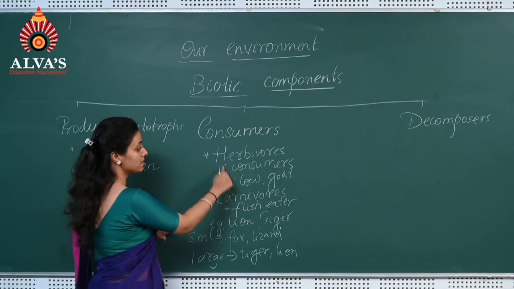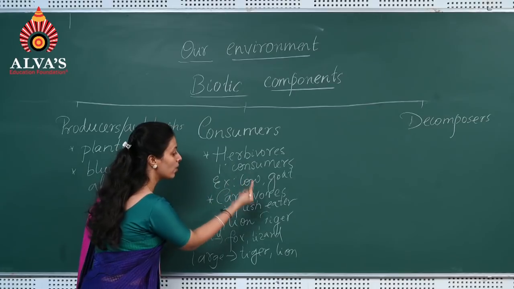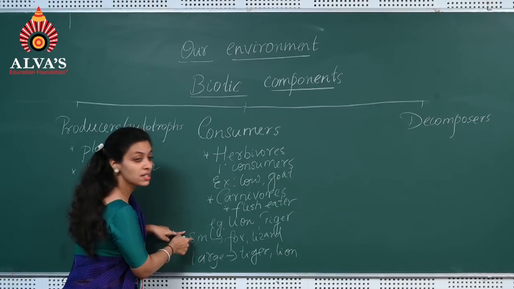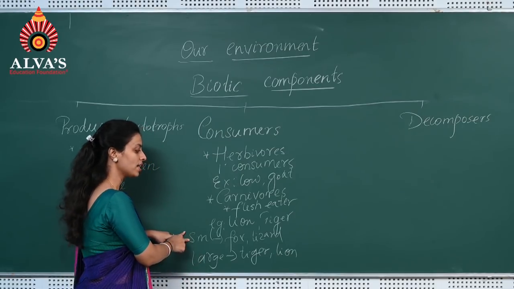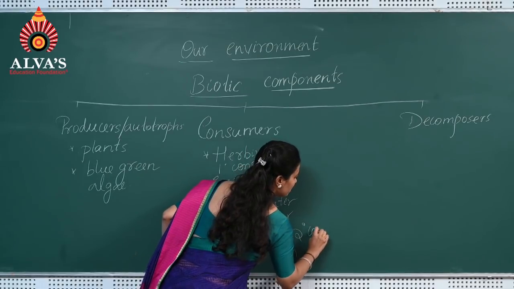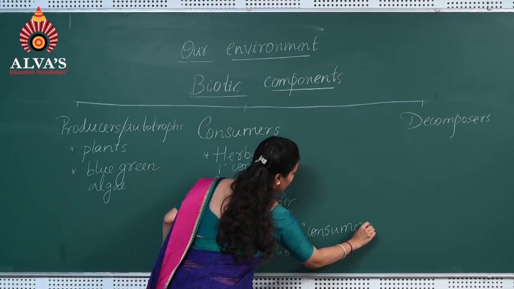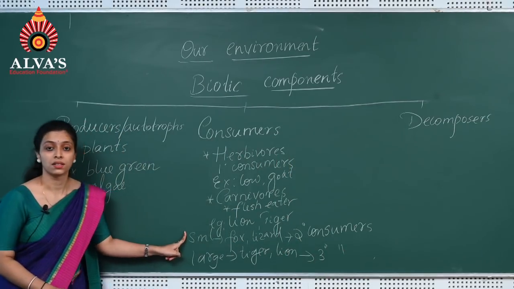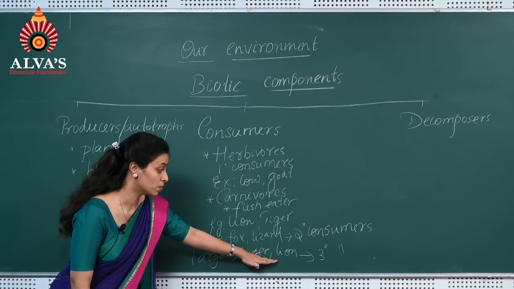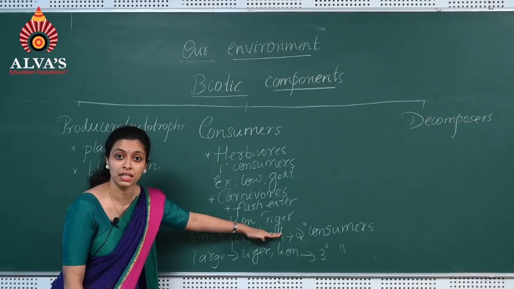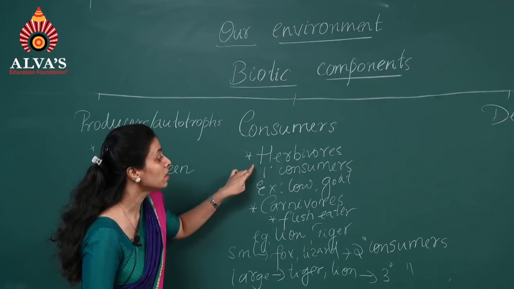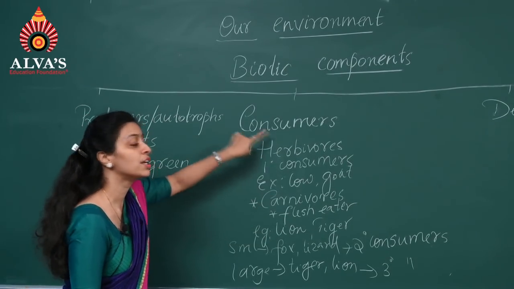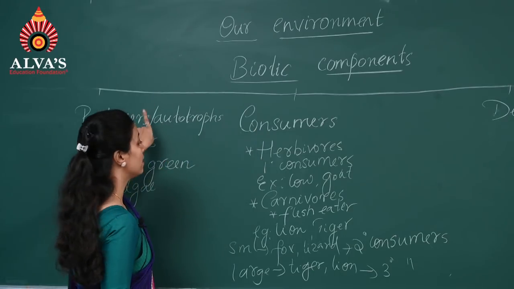Now see, herbivores are called primary consumers. Next comes the carnivores. In carnivores there are two types: small carnivores and large carnivores. Small carnivores are called secondary consumers and large carnivores are called tertiary consumers. So these tertiary consumers have the capacity to feed on the secondary consumers, and secondary consumers feed on the primary consumers, and primary consumers feed on the producers. So this is the relationship between the consumers and the producers.